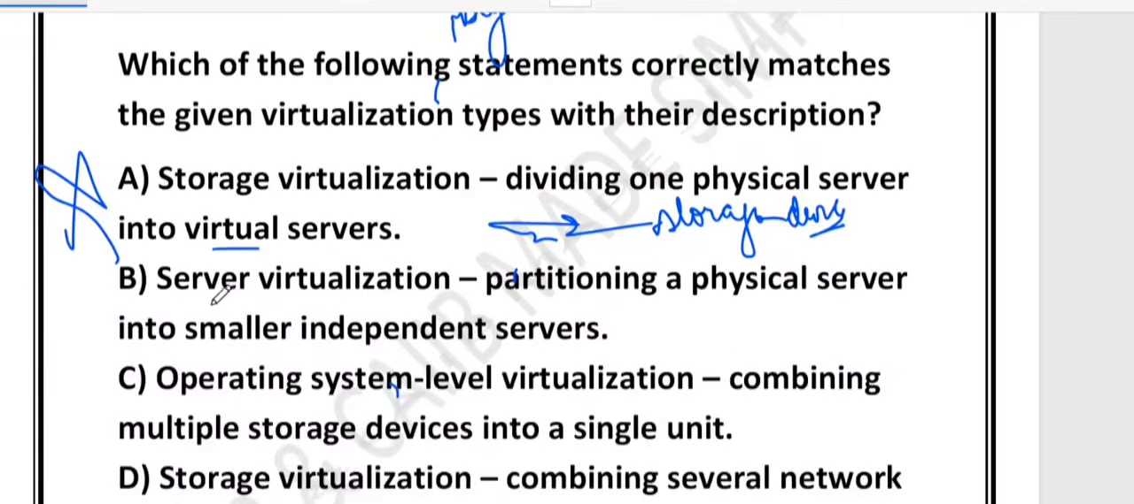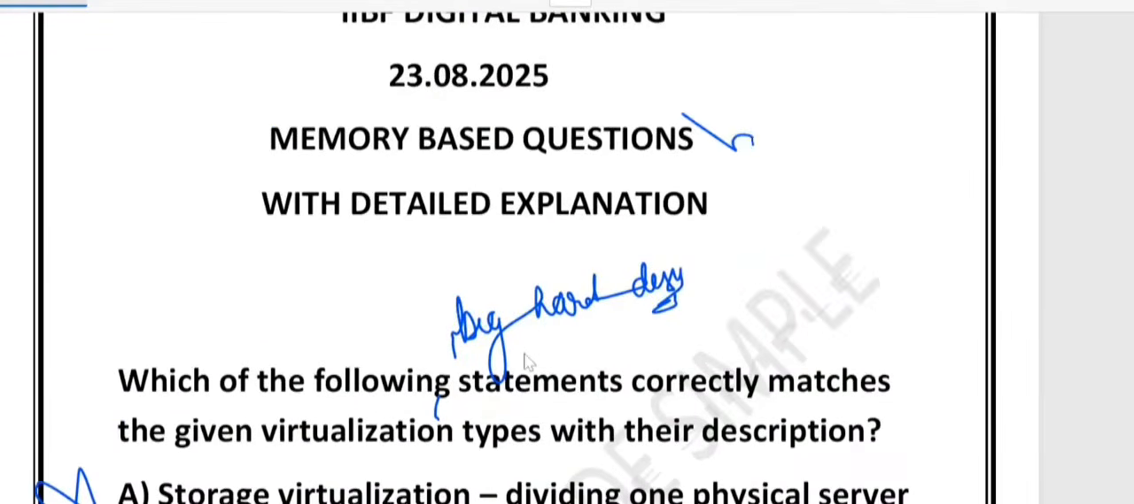What about option B? Option B says server virtualization, that is partitioning a physical server into smaller independent servers. Yes, this one is correct. Because server virtualization means you take one big physical server and divide it into several smaller virtual servers, and each one runs independently. That is the peculiarity. Just like slicing one big cake into many smaller pieces, everyone gets their own share, but it still comes from one cake. So option number B is the correct one.